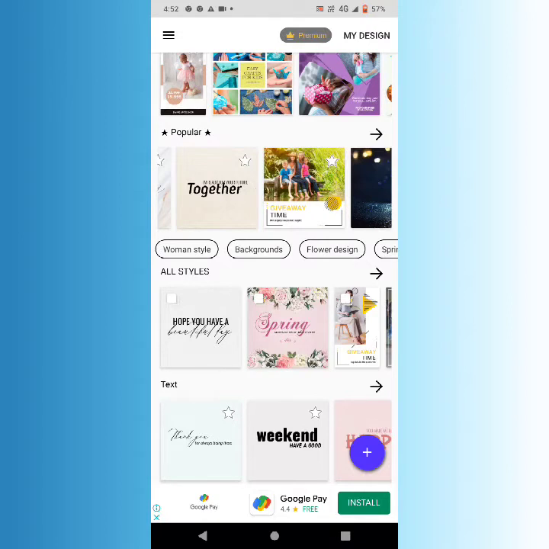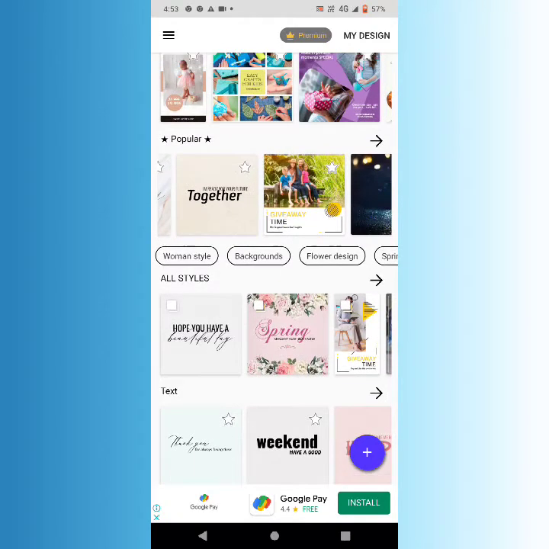You can make simple designing templates with the help of this application, and you do not need any computer system for this. You can easily download this application on your mobile phones, and afterwards you can use it for making various templates, posters for birthday greetings, anniversary, or any other design.